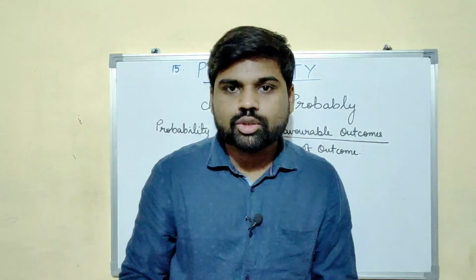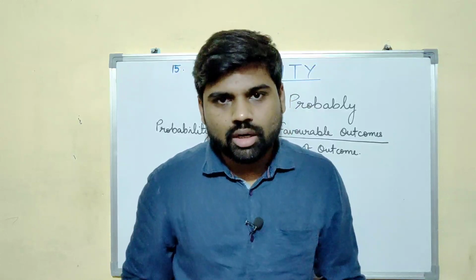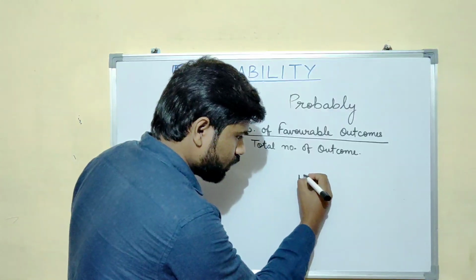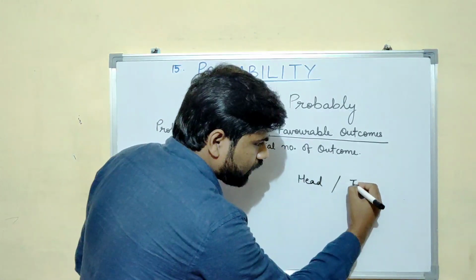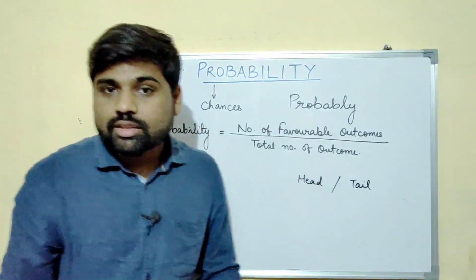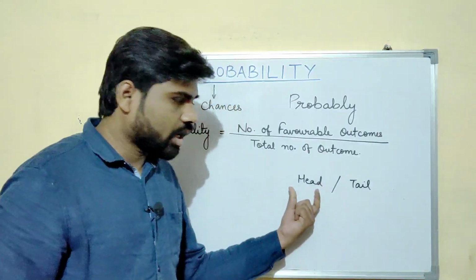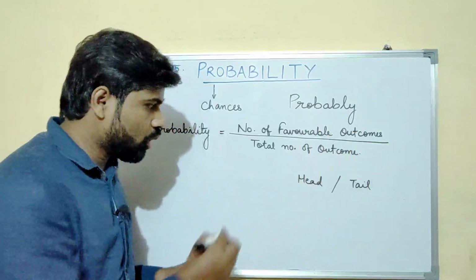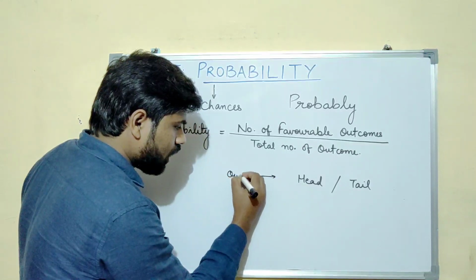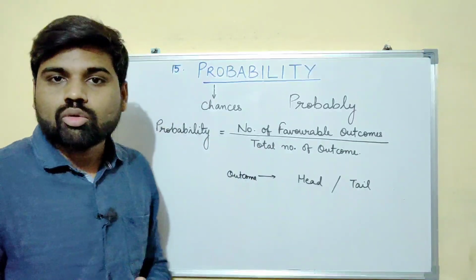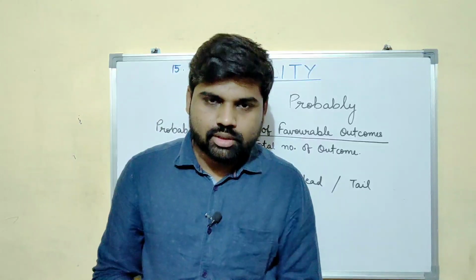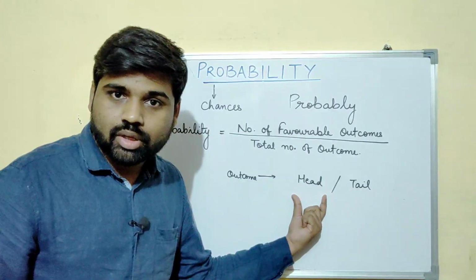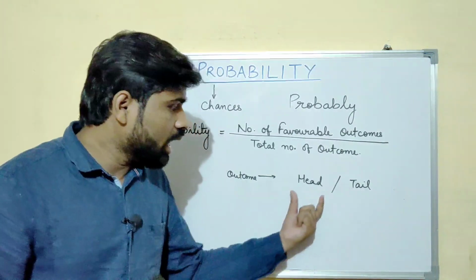If I give you a certain situation that toss a coin, you might get a head or a tail, right? If I ask you to toss a coin, you might get a head or a tail. This head or tail is known as the outcome. Now what is favorable outcome? Favorable outcome is the question asked. For example, I may ask you how many times you will get head. That means our favorable outcome would be head.